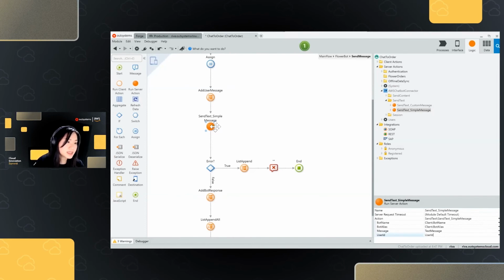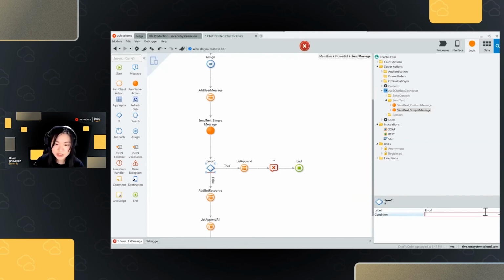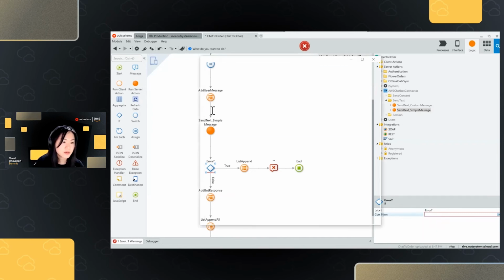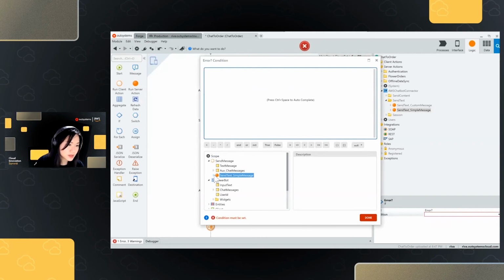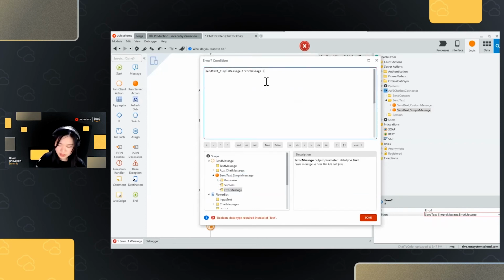So that's as simple as that for triggering our chatbots. What I have here is I also want to detect if there was an error in my chatbot. So I'm going to change this to check if my simple message was successful or if there was an error. I simply want to check if this one is not null.